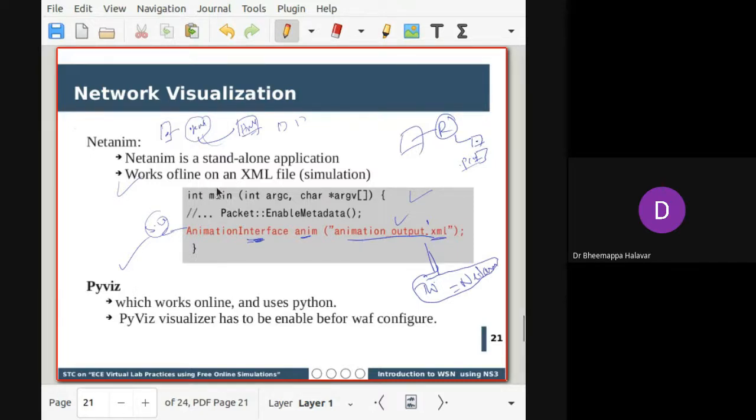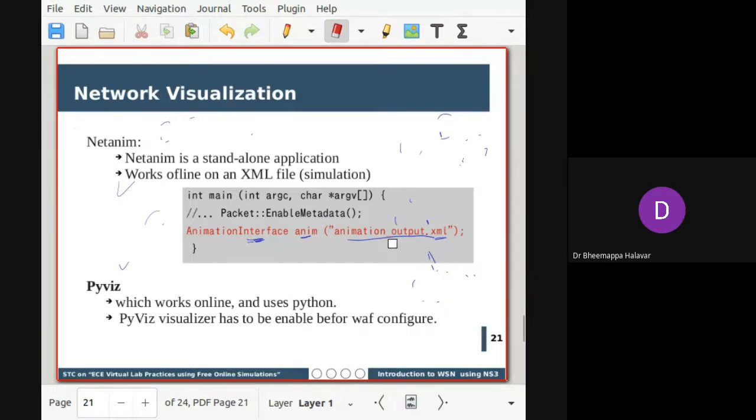The best approach, I would say, is to use NetAnim, where we can take that XML file, draw the statistics, and understand them. Even apart from the visualization, it will give the statistics, and it will also give a graph based on the duration. So you can create a graph using NetAnim. For that, GNUplot is involved.